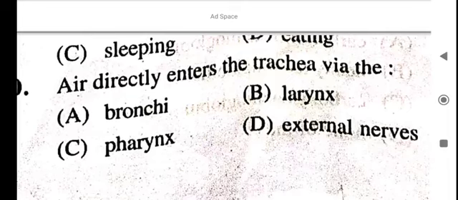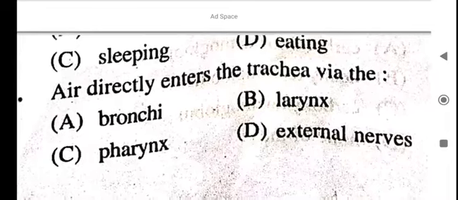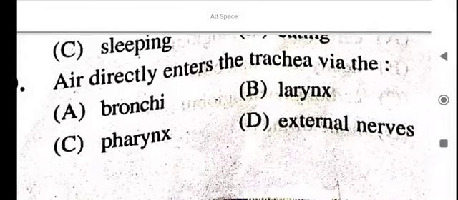Air directly enters the trachea via the larynx.